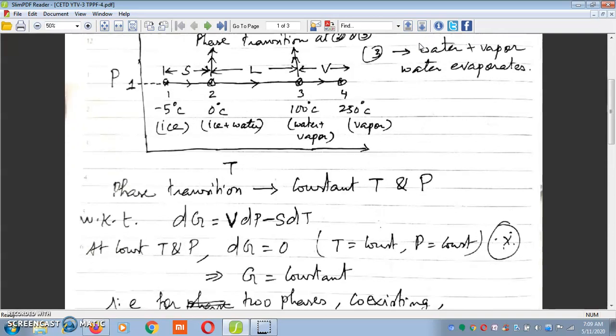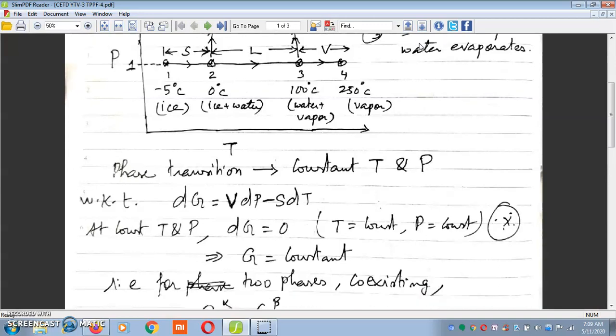We know that the fundamental property relation for change in Gibbs energy dG is given by dG is equal to VdP minus SdT. Refer to my previous class for the derivation of this equation. So we apply the condition of phase transition, that is constant temperature and pressure. If we apply the condition, dP and dT become equal to 0, and therefore dG becomes equal to 0 at constant temperature and pressure.